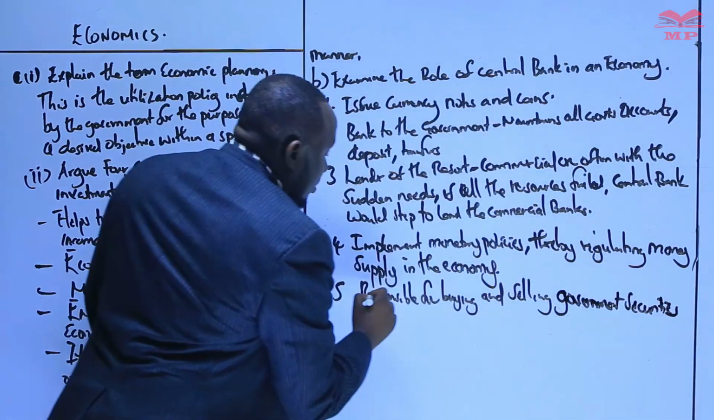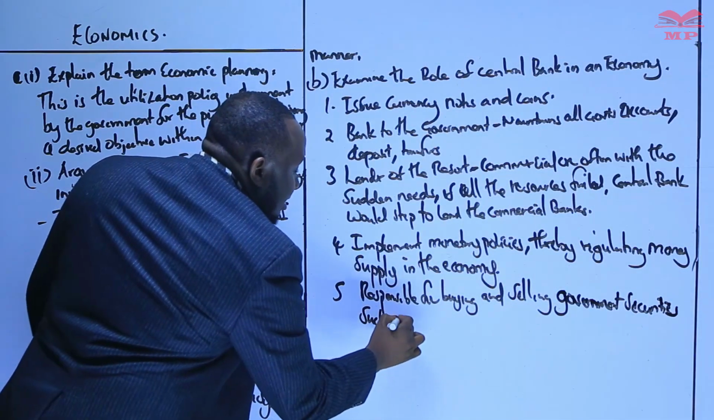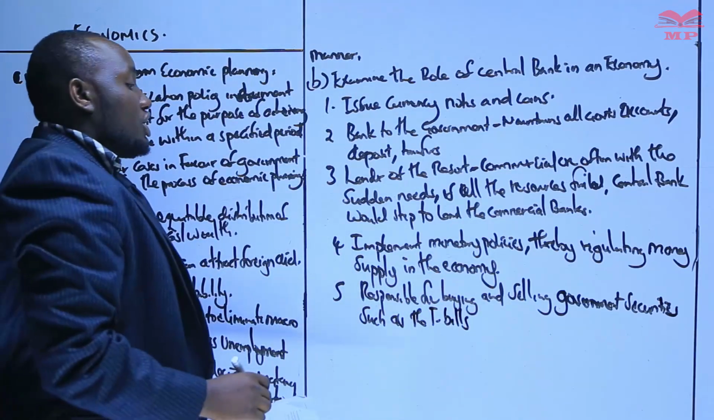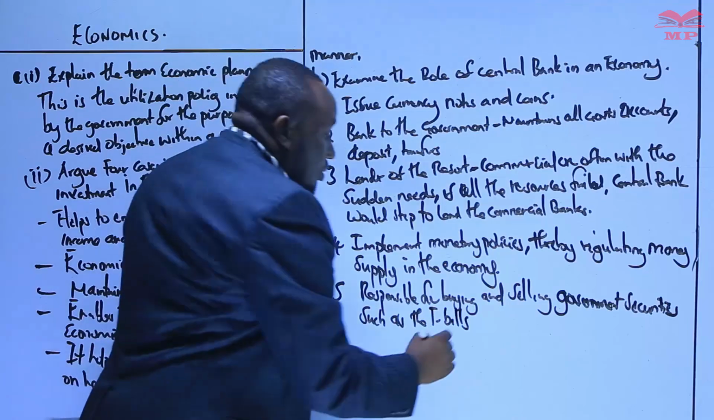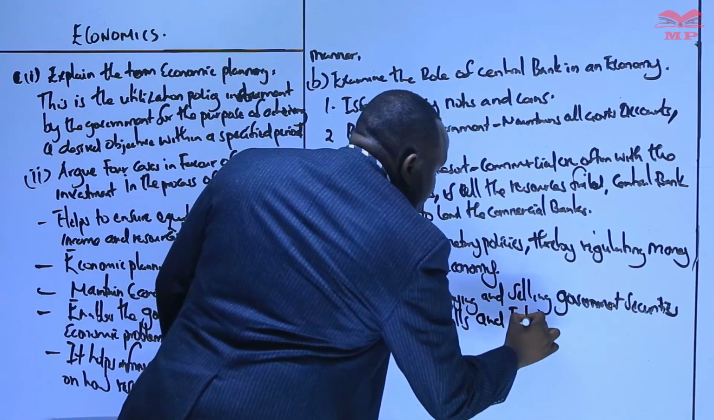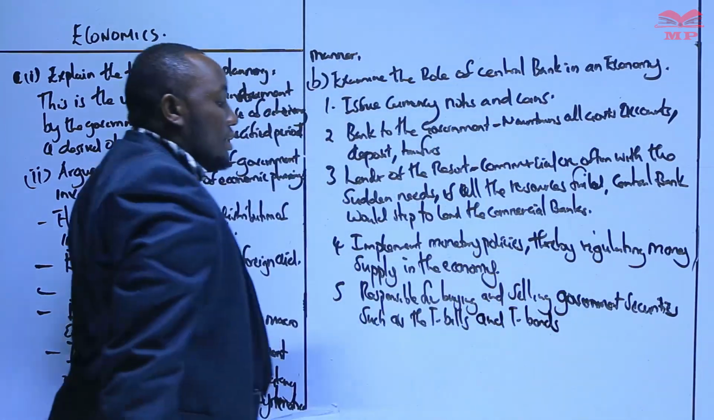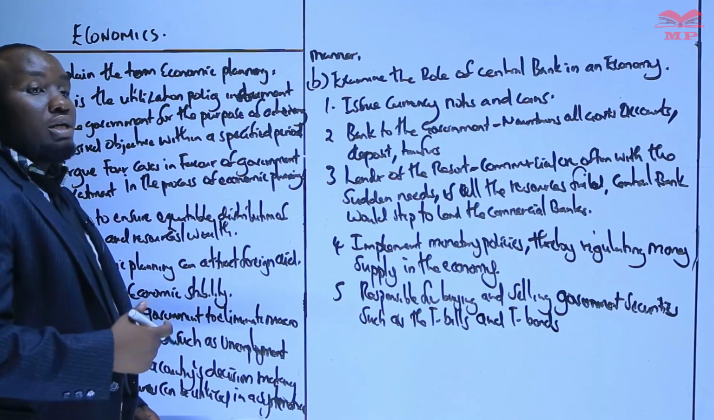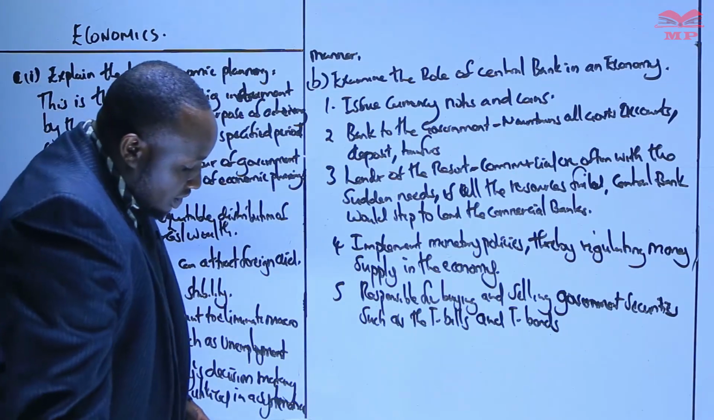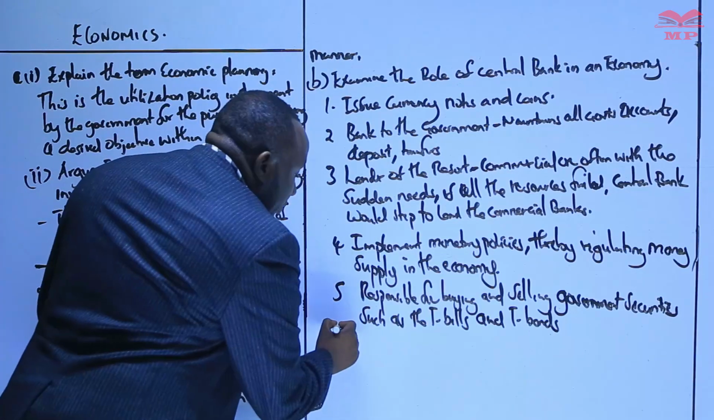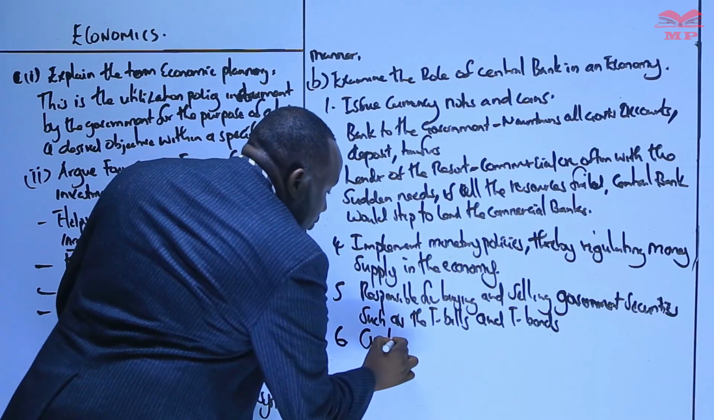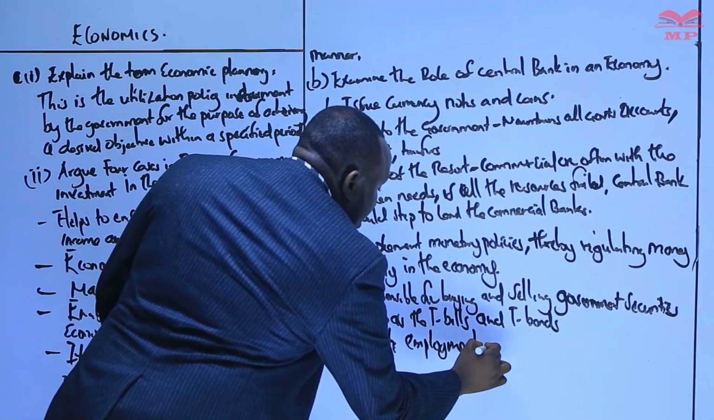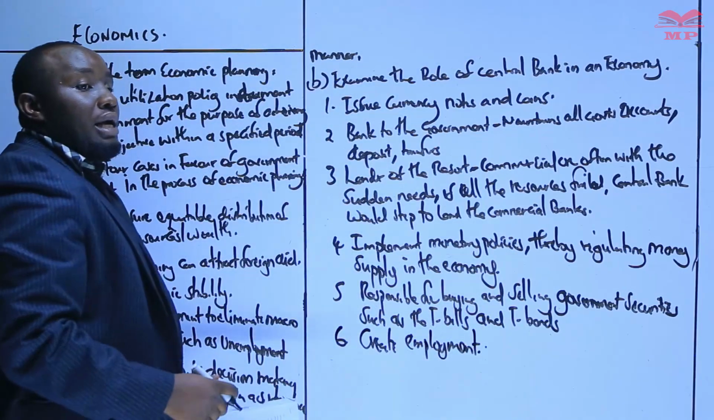Securities, such as T-bills and T-bonds. They offer selling and buying of government securities, such as T-bills and T-bonds. But we can also talk about creating employment, because in the central bank, we know that a number of individuals are employed.